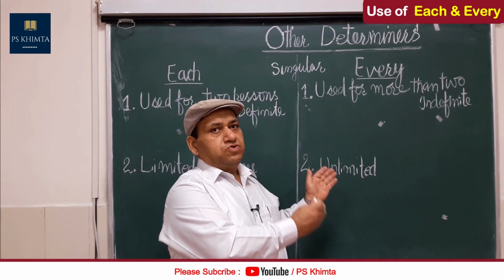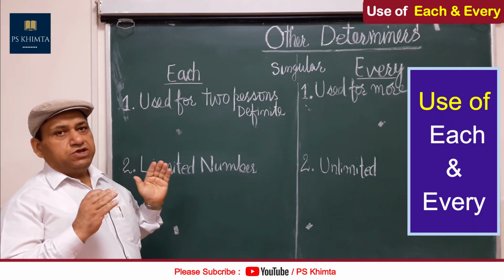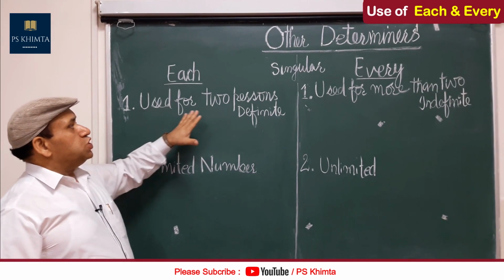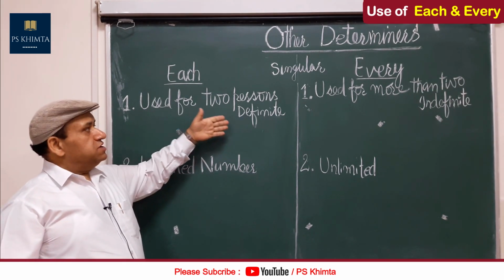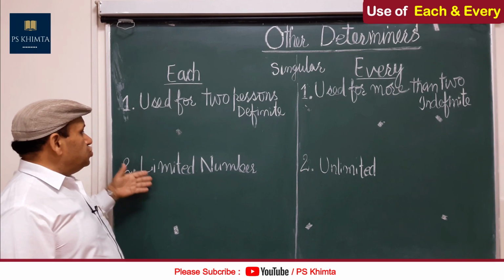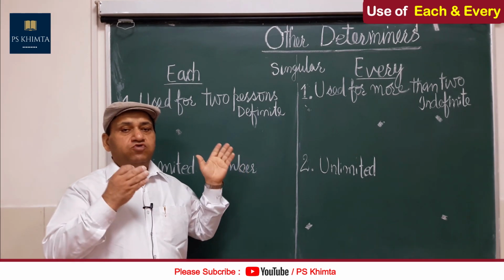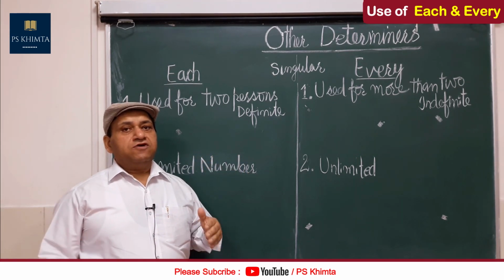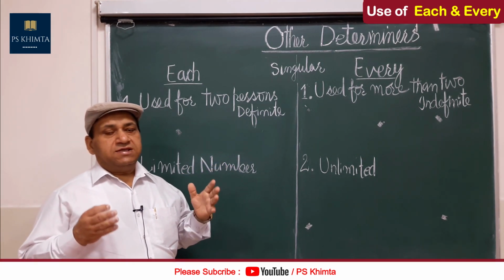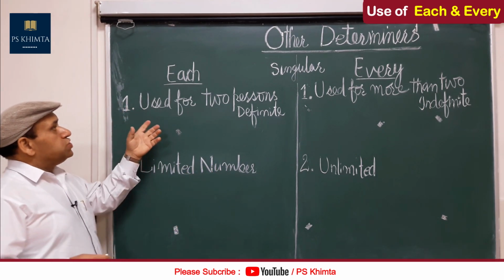Yes, we now have two more determiners, each and every. Both are used for singular nouns. The difference is very clear: each is used for two persons or less than two, definite, and every is used for more than two, indefinite. Each is used for limited numbers and every is used for unlimited numbers. I'll give you an example so that it is very clear to all of you what the difference is between the two, where there is a confusion. Basically, the children get confused while doing these types of sentences.